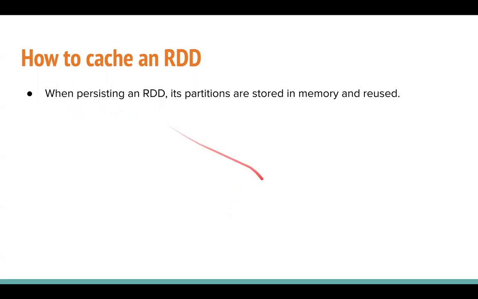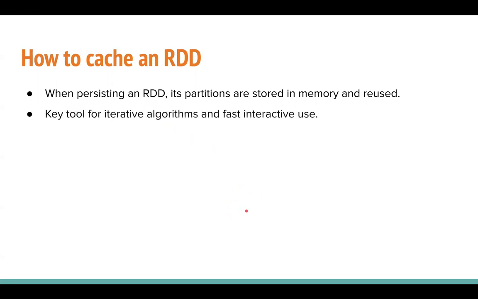When persisting an RDD, its partitions are stored in memory and reused. It's the key tool for iterative and interactive use cases. Either you can call the persist method on the RDD or the cache method on the RDD to cache it. Well, the persist method can accept different storage levels, so that's a more generic function, which is quite encouraged to be used.